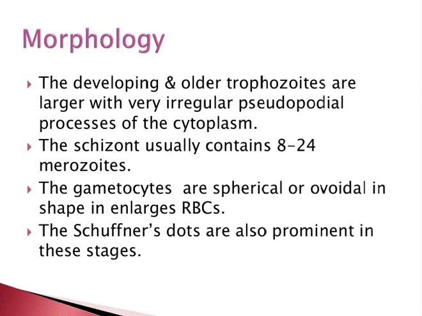The developing and old trophozoites are larger with very irregular pseudopodial processes of the cytoplasm. The schizont usually contains 8 to 24 merozoites. Gametocytes are spherical or ovoidal in shape. It enlarges the RBC. The Schüffner's dots are also prominent in these stages.